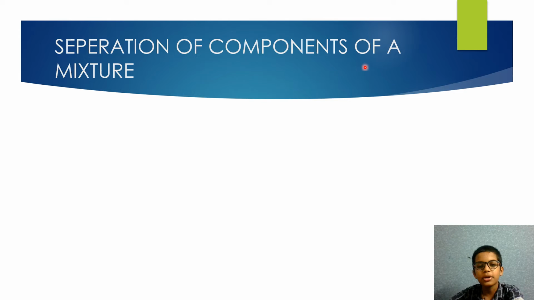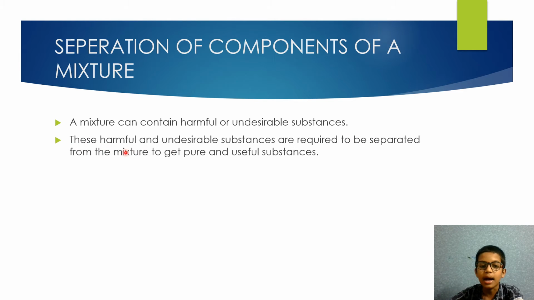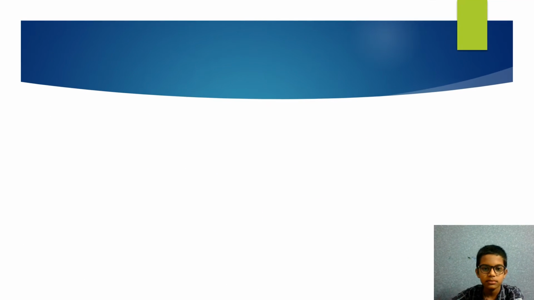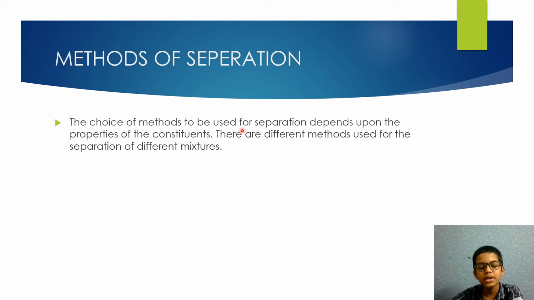Separation of components of a mixture. A mixture can contain harmful or undesirable substances. These harmful or undesirable substances are required to be separated from the mixture to get pure and usable substances. Methods of separation. The choice of methods to be used for separation depends upon the properties of the constituents. There are different methods used for the separation of different mixtures.